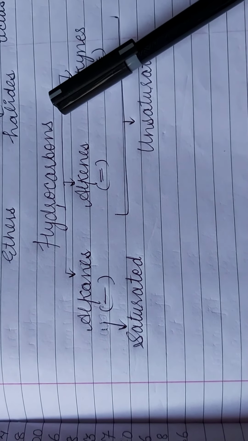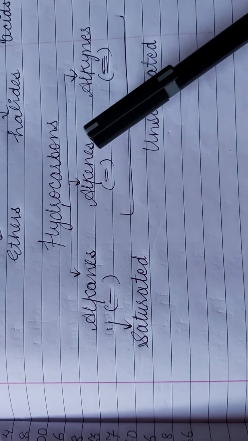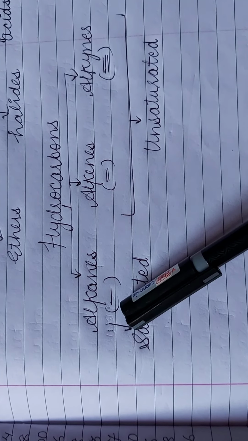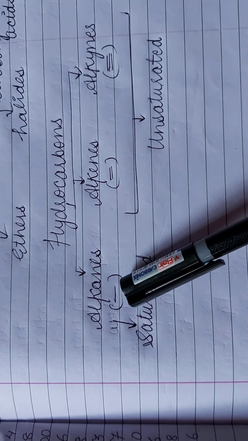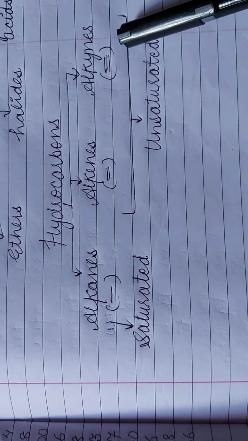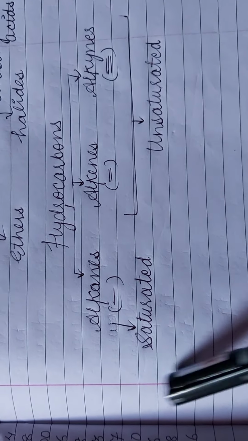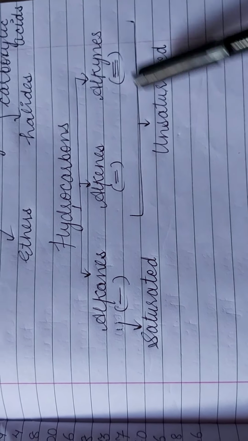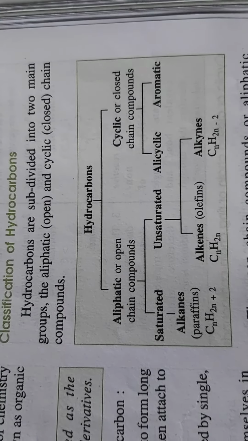So hydrocarbons are of three types: alkanes, alkenes and alkynes. They differ by their covalent bonds. Alkanes having single covalent bond, alkenes double covalent bond and alkynes triple covalent bond. Alkanes are counted in saturated compounds while alkenes and alkynes both are unsaturated compounds.